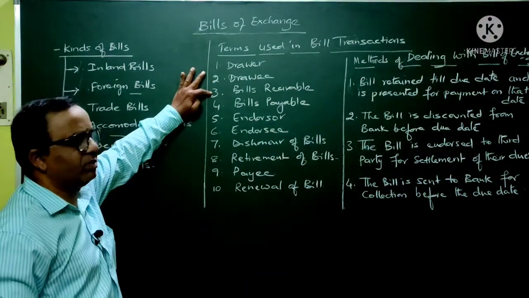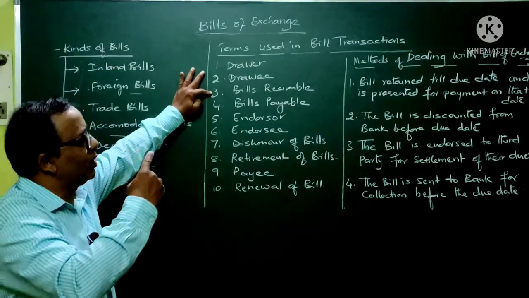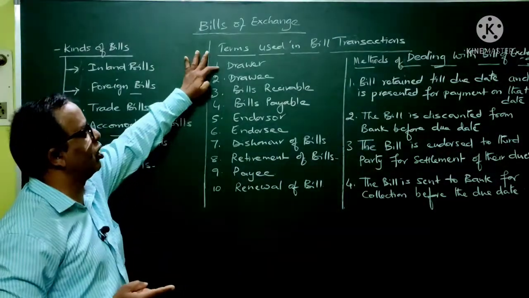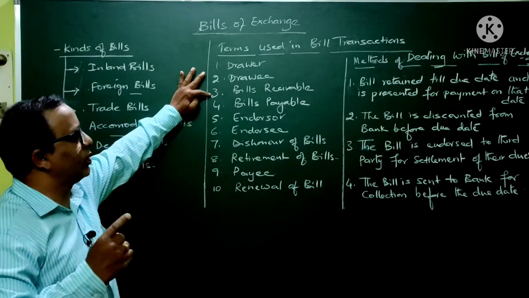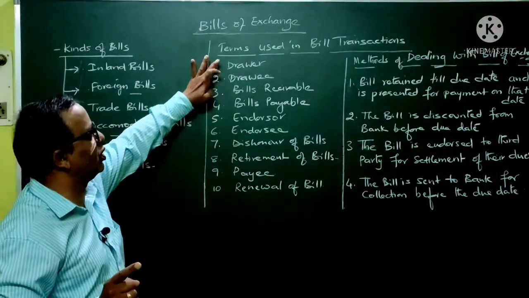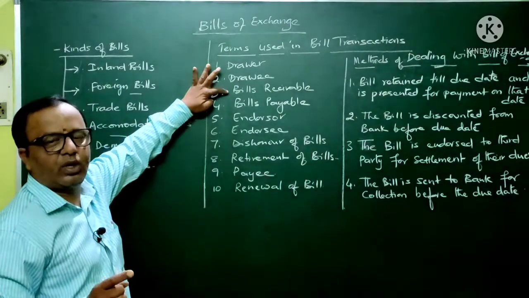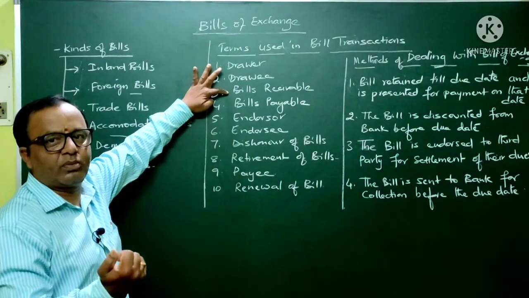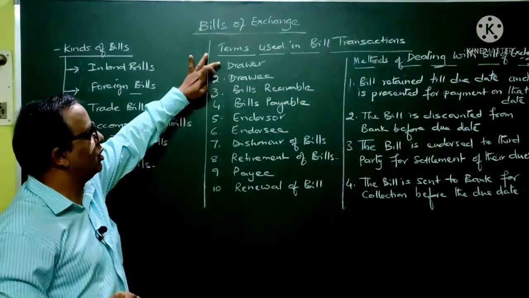Next, bills receivable. Bills receivable is nothing but this particular bill of exchange which is written between the drawer and the drawee. This bill of exchange will become bills receivable to the drawer, because on the due date the money will be received on that particular bill. It will become bills receivable to the drawer.